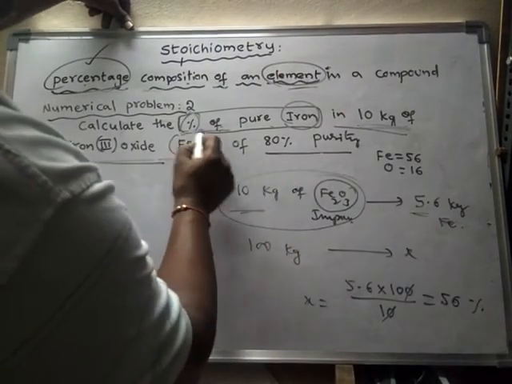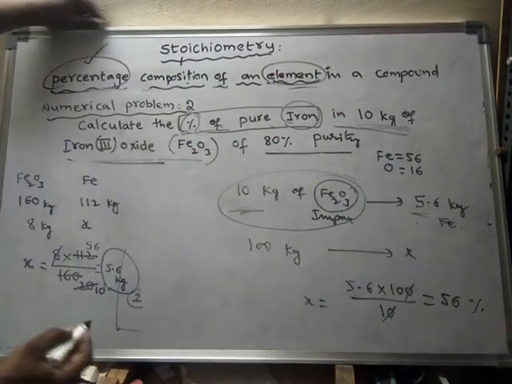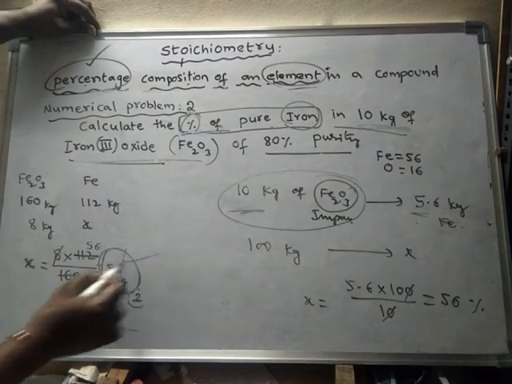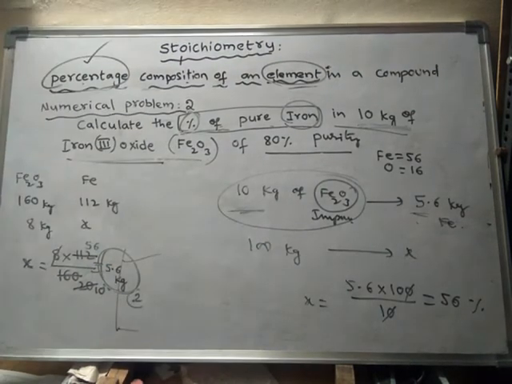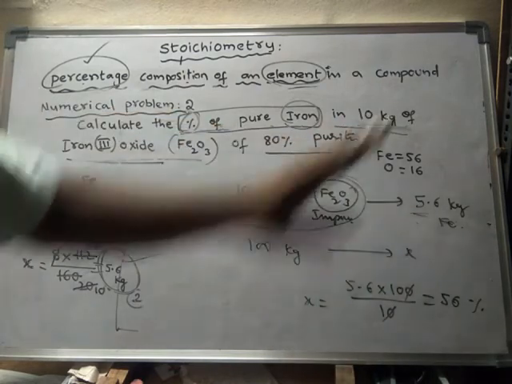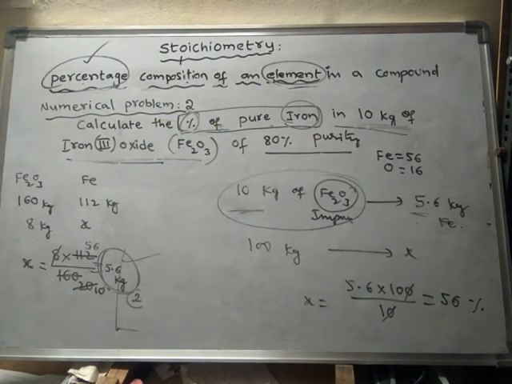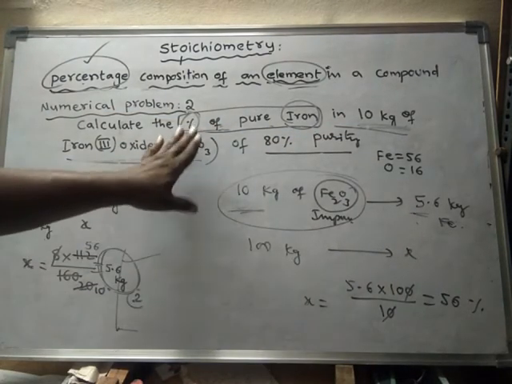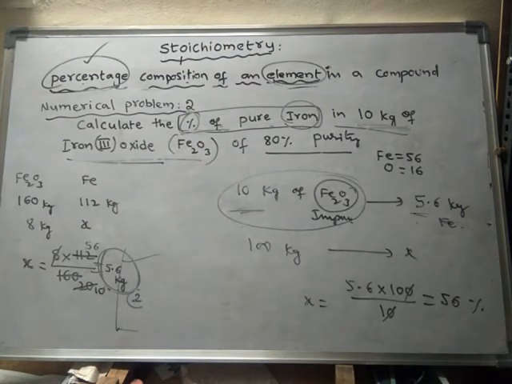We have to find the percentage, not the weight. The question does not ask for the weight of iron present in the total 10 kg of iron oxide. The question is to find the percentage of pure iron, not the weight of pure iron.